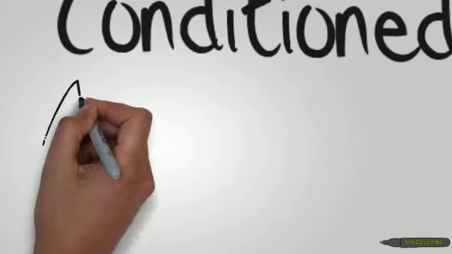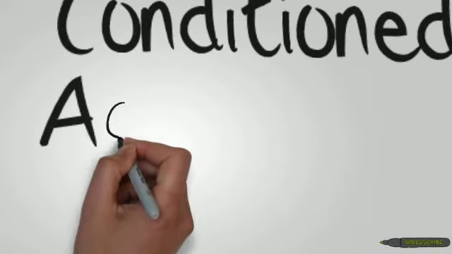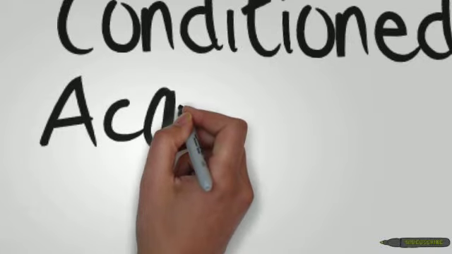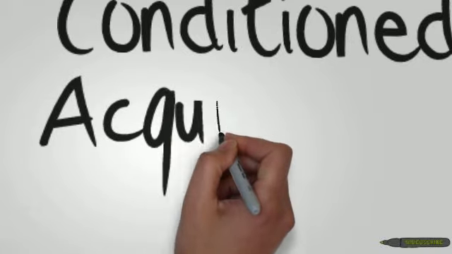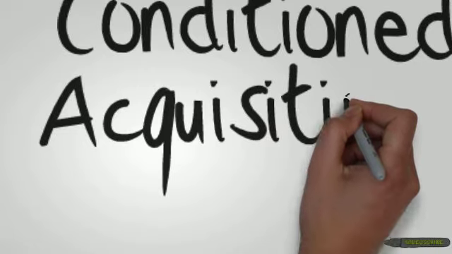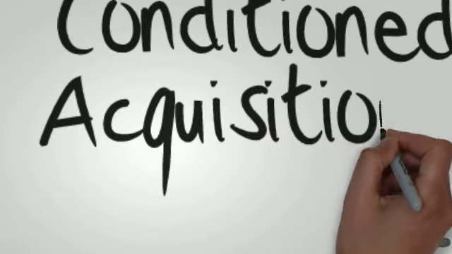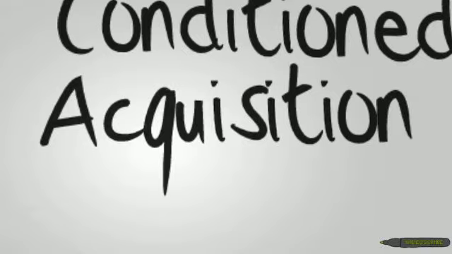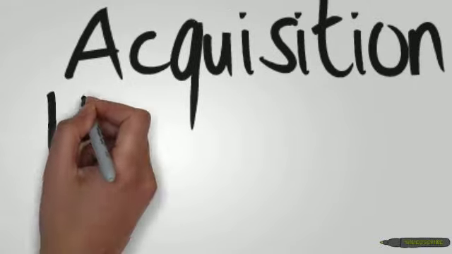Acquisition. The acquisition phase is the consistent pairings of the conditioned stimulus, which is the bell, and the unconditioned stimulus, the food, that produces a conditioned response, which would be the salivation. In the example, this phase occurs when the dog begins to salivate at the sound of the bell. Conditioning occurs more rapidly when the food follows the bell by half a second.